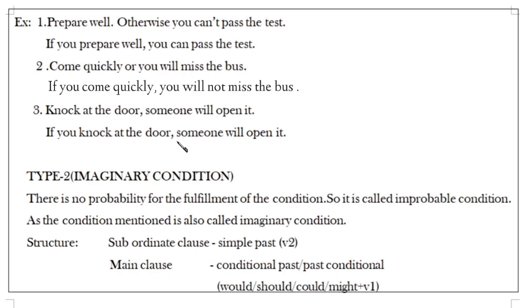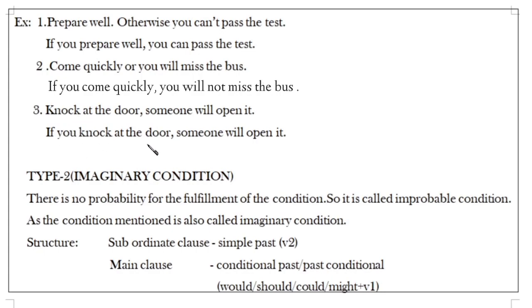Whenever we use a comma in the middle, only then can we construct the if conditional clause in the proper way. Keep that in your mind. According to these three examples, what will you understand here?